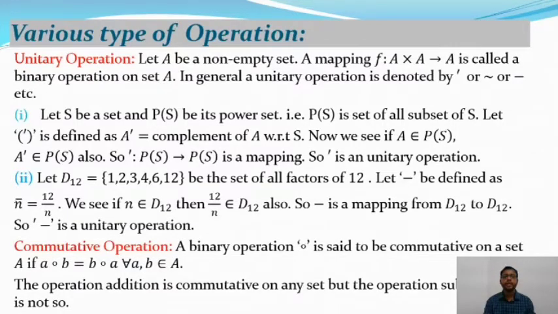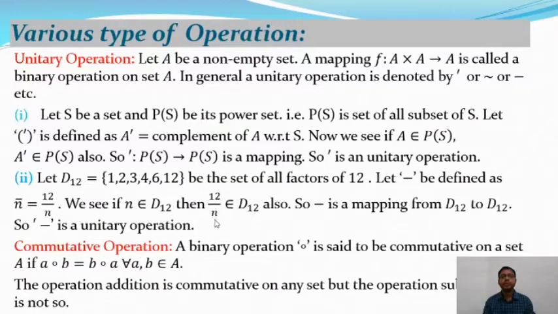Okay, so n bar is equal to 12 by n. So we see that if n belongs to D12, that is, n is either 1, 2, 3, 4, 6 or 12, then after dividing 12 by n we get elements, and these elements all belong to D12.